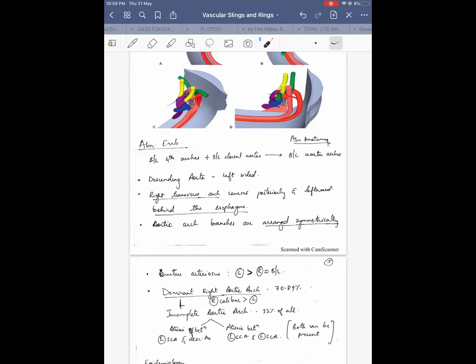Some books classify this ductal aortic arch into type 1, 2, 3, where they say one is mirror imaging, left-sided ductus, and the other is left arch with aberrant right subclavian artery, and 3, I'm not sure what 3 is. But arch with aberrant left subclavian artery is more common than the mirror type, they say.